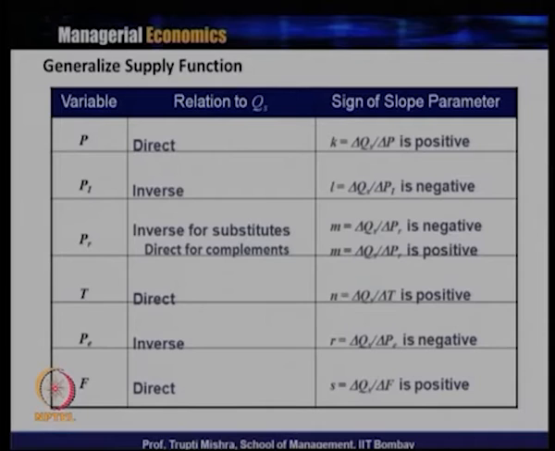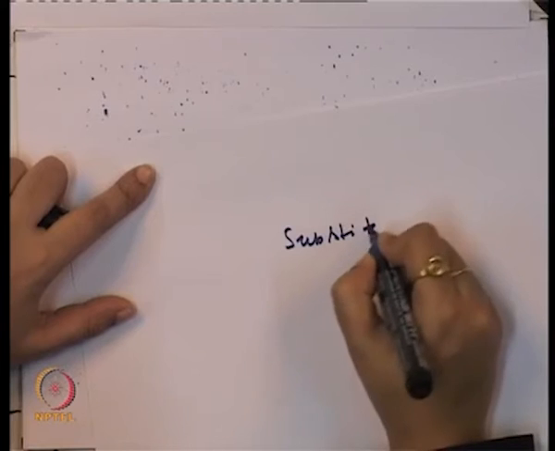The related price of other goods in the market: the relationship is inverse for the substitute and direct for the complement. How is this inverse for the substitutes? So these are substitute goods.